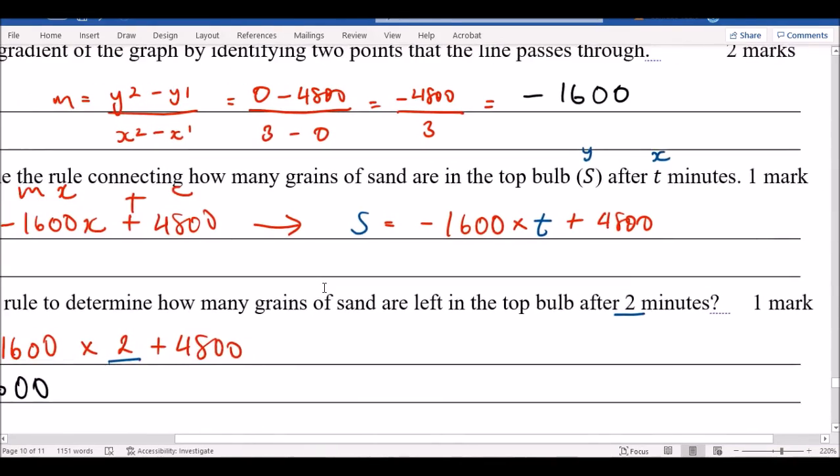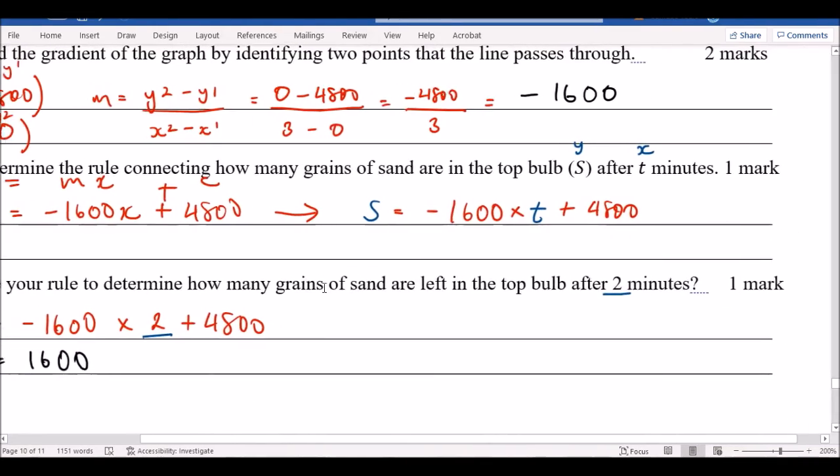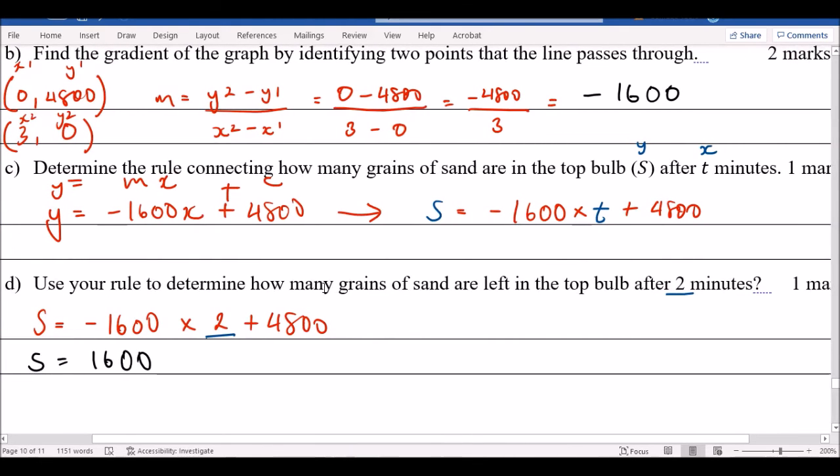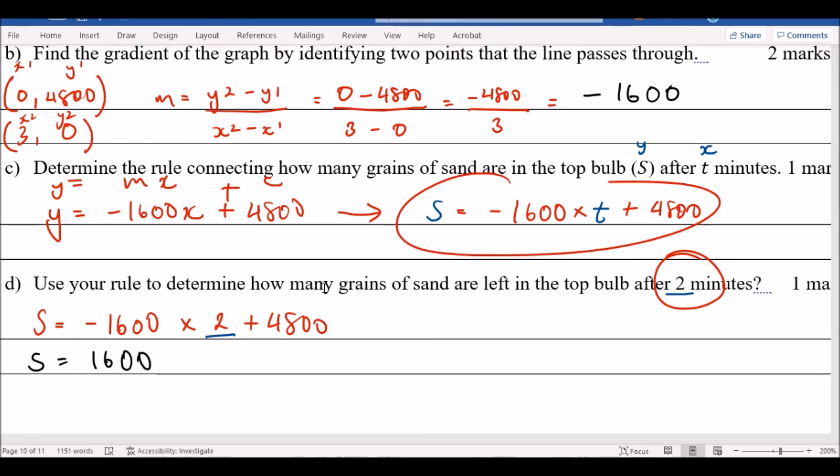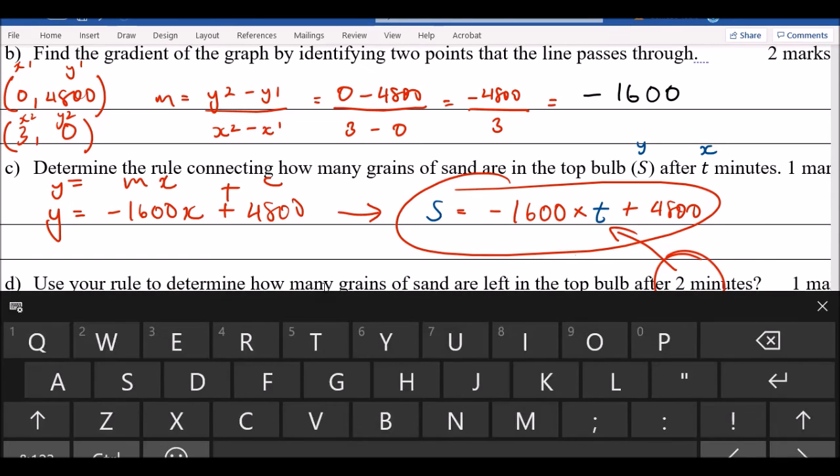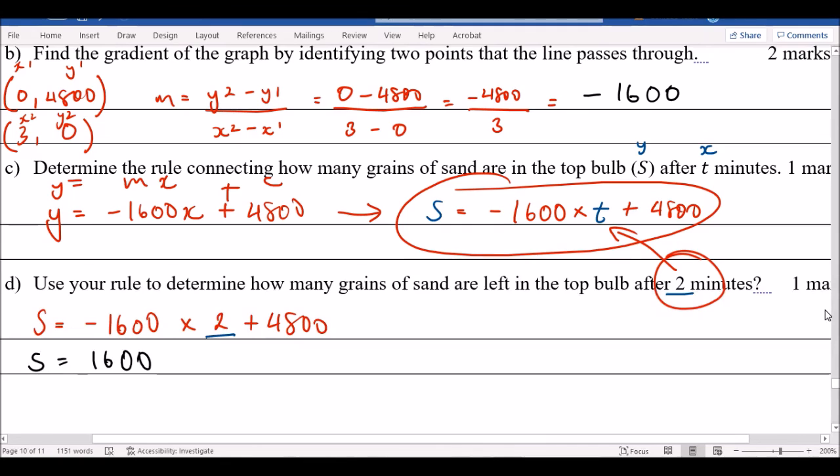The last question is, use your rule to determine how many grains of sand are left after 2 minutes. In my formula, I just have to change t to 2. The answer is 1600. So after 2 minutes, the number of grains of sand left should be 1600. All right, I'm going to take a pause there.